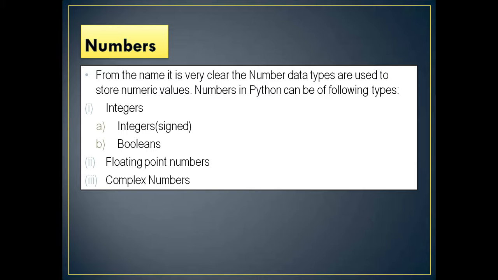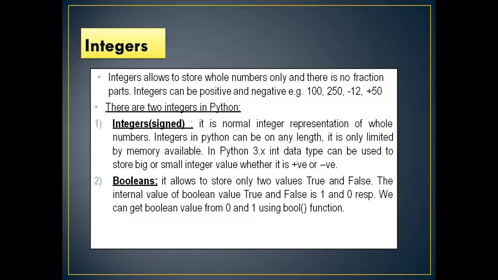So what are numbers? From the name it is very clear the number data type is used to store numerical values. It indicates the value to be stored is of numeric type. Numbers in Python can be of the following types. Which are those? The integers, further integer signed and booleans, next floating point numbers, and third the complex numbers. Remember, in integers we have two types: one is integer signed, another one is booleans, then floating point and complex. Let us see one by one.